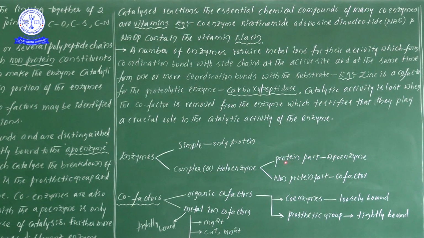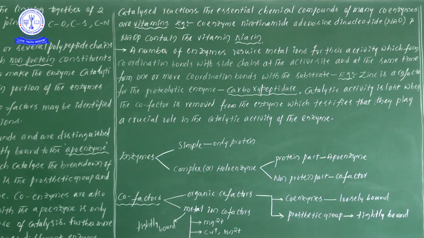Say along with me: holoenzyme can be divided into two parts. One is a protein part and one more is a non-protein part. The protein part we are calling apoenzyme and the non-protein part we are calling cofactors. If you see one particular holoenzyme, there are definitely two parts. Can you tell what the two parts are? One is a protein part and one more is a non-protein part. So the protein part is apoenzyme and the non-protein part is cofactor.